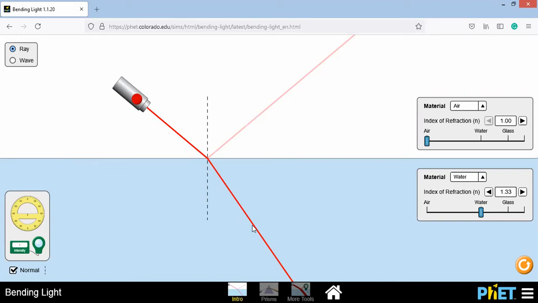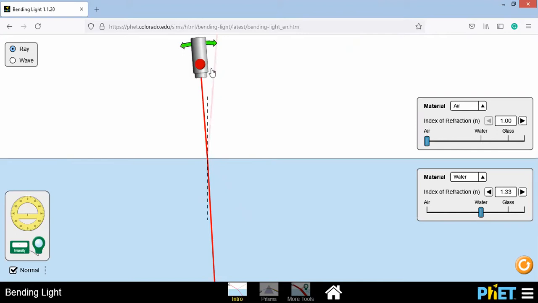Now come to no deviation. The first point is along the normal. If we put the light along the normal, you can see that the light is entering into the second medium without any deviation, without any bending. But here the two mediums are different: the first medium is air and the second medium is water. So the speed of light will change. When it enters water, the speed of light will decrease. But we get no deviation because the light is incident along the normal.